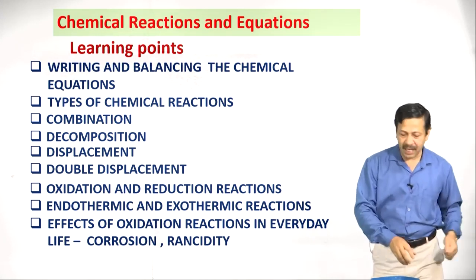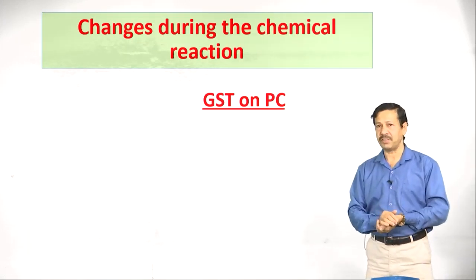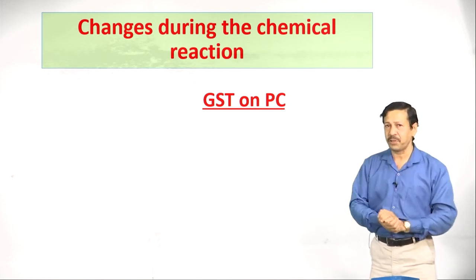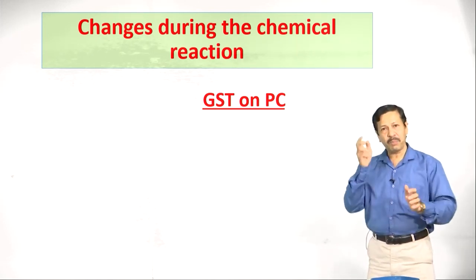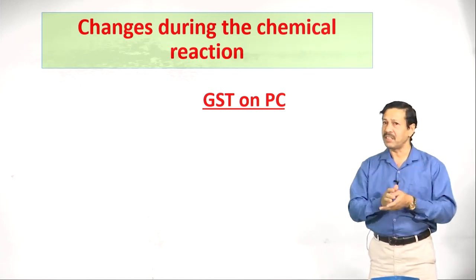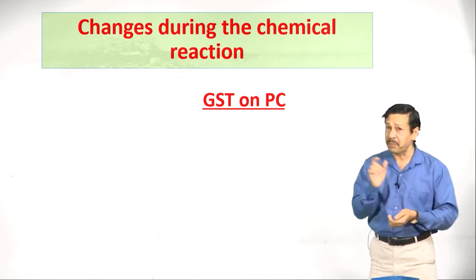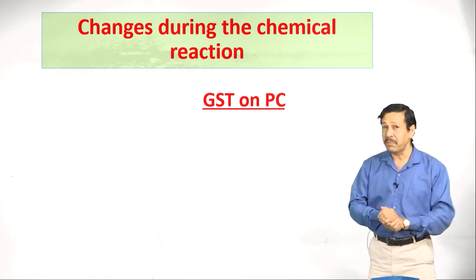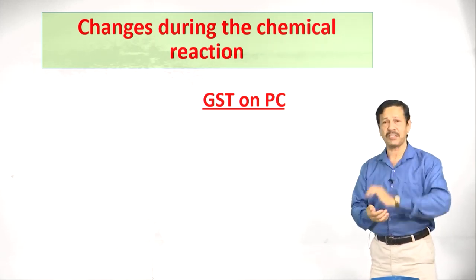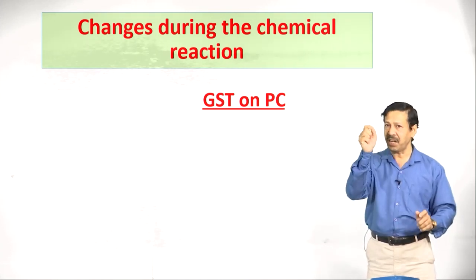Let us move on to the next slide, that is the first one: changes that take place during the chemical reaction. It is a very simple mnemonic for you, that is GST on PC. What is this? While purchasing anything you have to pay GST, that you studied in social science. I purchased a personal computer, PC, and I paid GST. I used this one for remembering the changes during the chemical reaction. Each capital letter stands for each change.